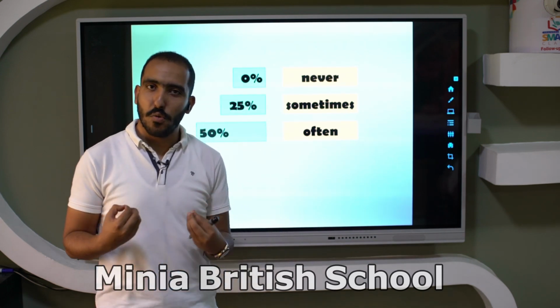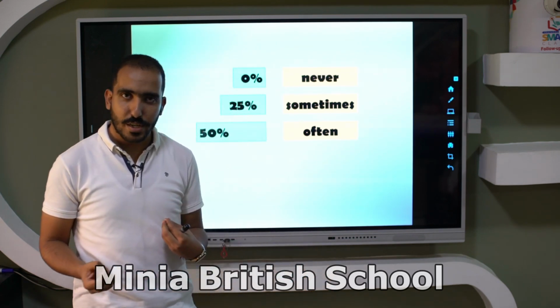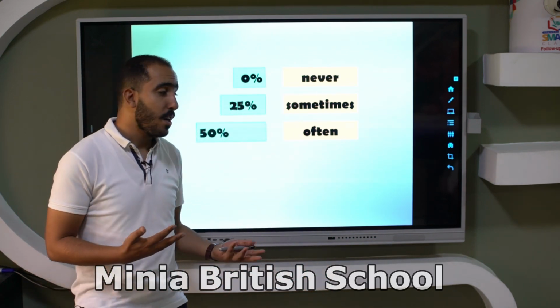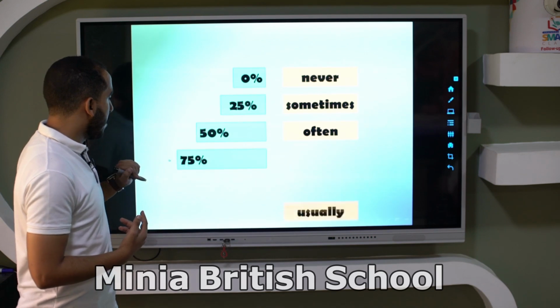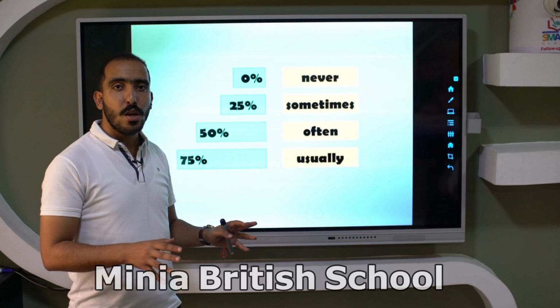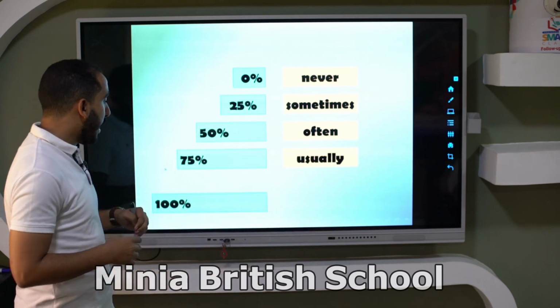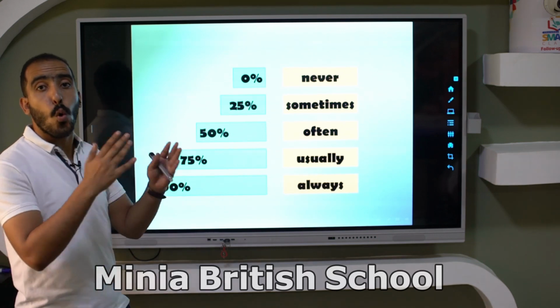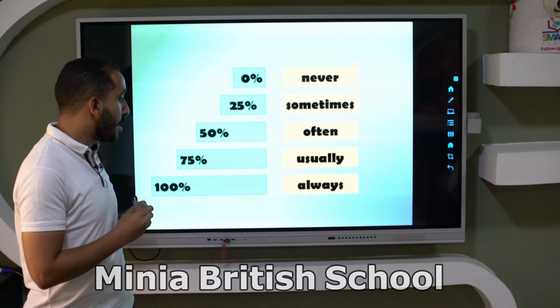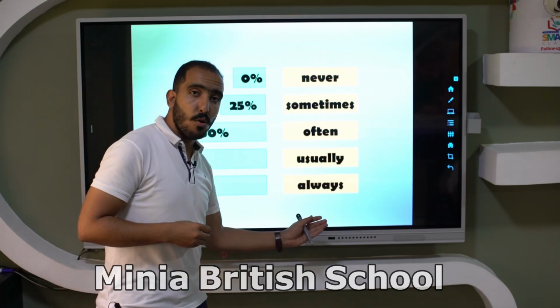You can say it either way because one of them is American and the other is British. Okay, if something happens most of the time, we use the word usually. And if something happens all the time, we can use the word always.